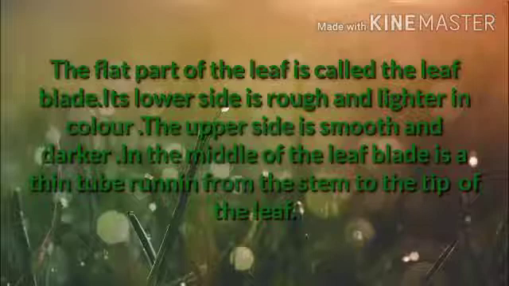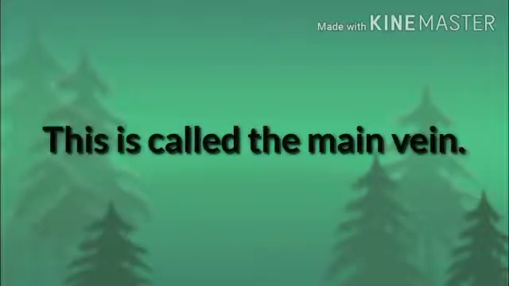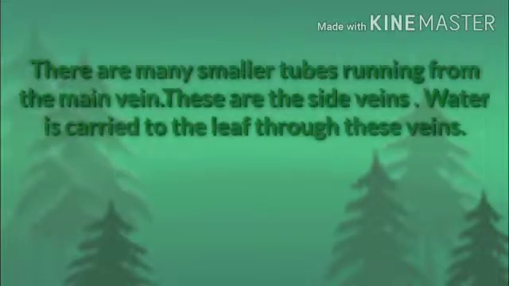In the middle of the leaf blade is a thin tube. लीफ के बीच में thin tube होता है. In the middle of the leaf is a thin tube running from the stem to the tip of the leaf. This is called the main vein.